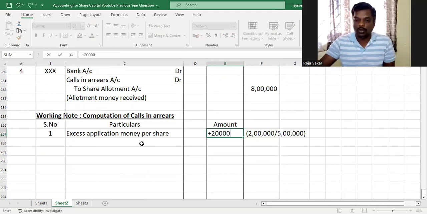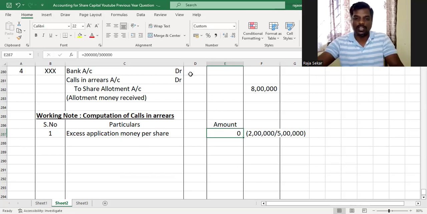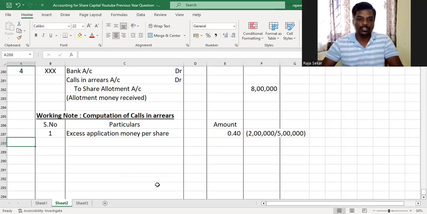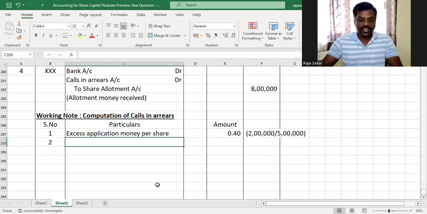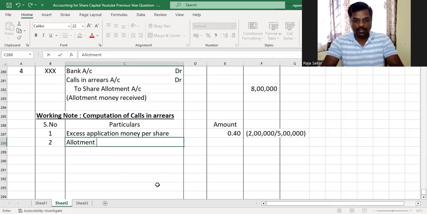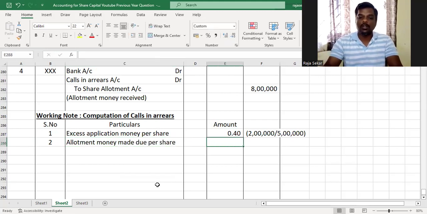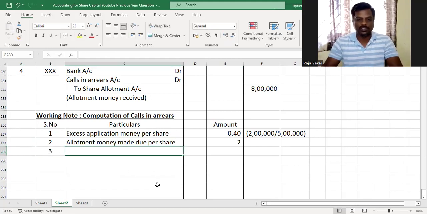Okay. The 2 lakh is the total amount available for 5 lakh shares. So for one share, how much is available? 2 lakh divided by 5 lakh, which happens to be 0.40. Understood? Now, the second thing would be to understand how much we have made due on allotment. Allotment money made due per share. It's 2 rupees, given in the question.